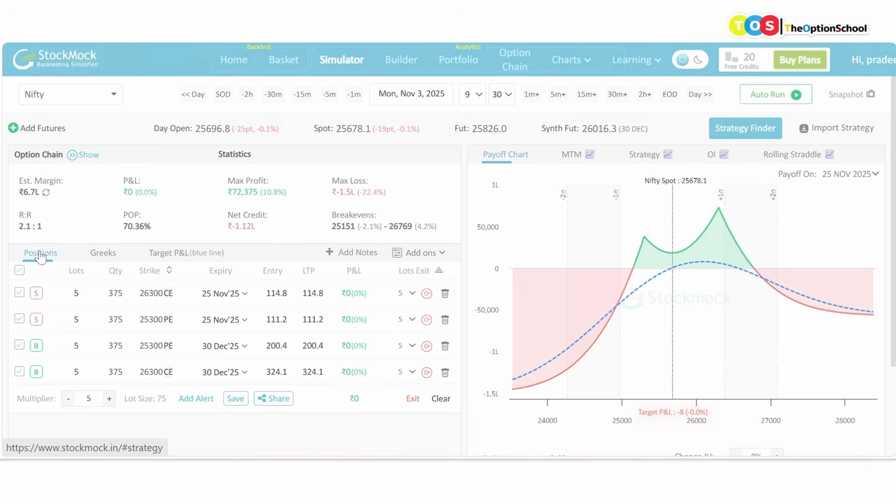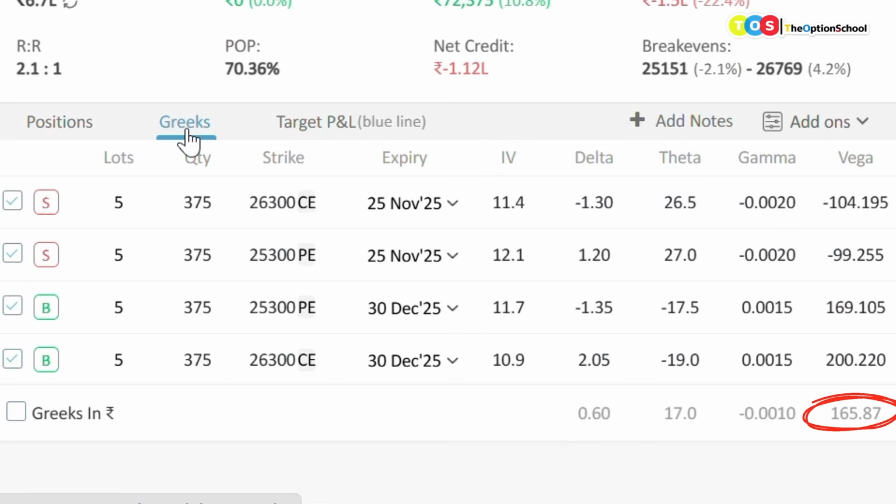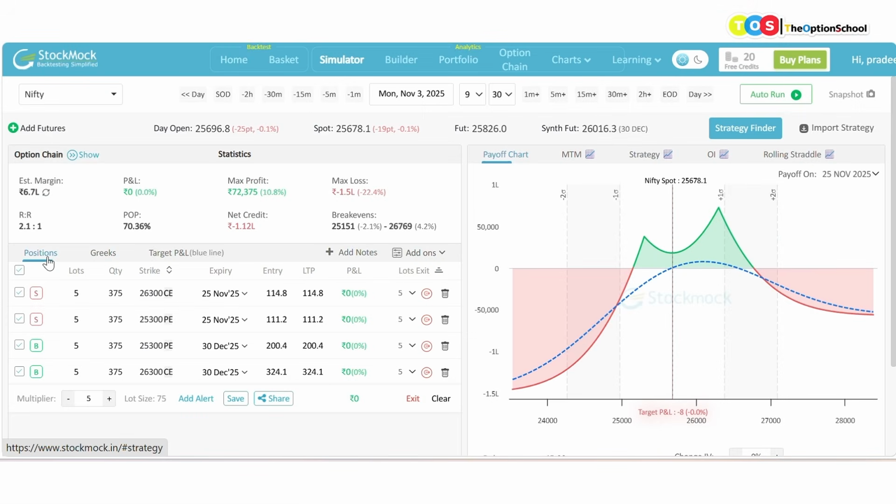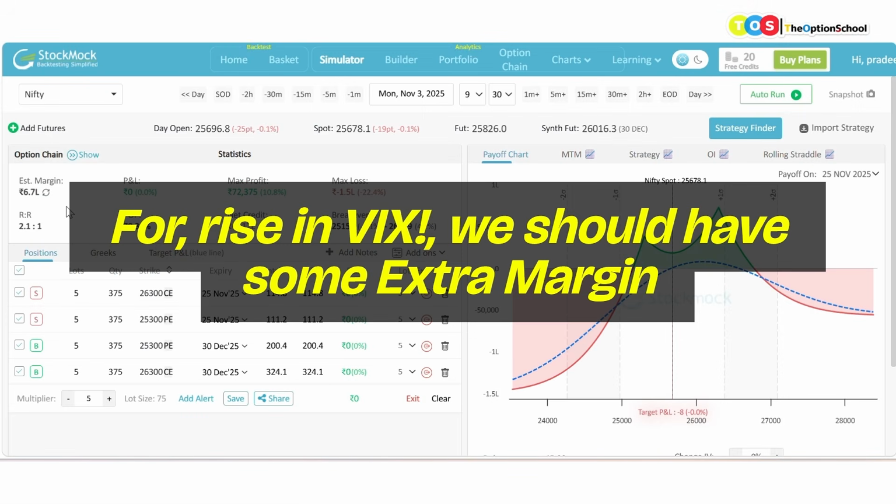If you see the Greeks here, it is a Vega positive trade, so it can give me some money. Only if I do it in rupees, it can give me decent money in case VIX goes up. So I am not worried about VIX rising, but for that my margin should be sufficient enough. So I have kept around 80,000 rupees from the allocated bucket of 7.5 lakh rupees, right?